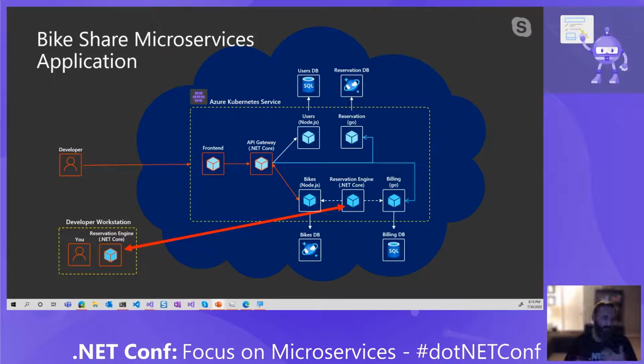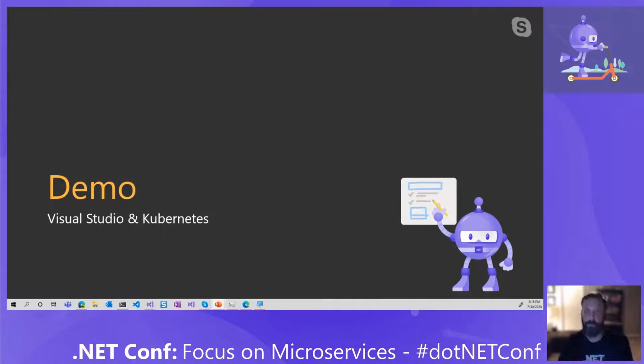I can debug the code, walk through it, and then continue on, and then the request will be routed back out. And that allows that microservice code to run just on my machine and gives me the ability to write just the code that I'm interested in, and not really have to worry about how all the other application runs, let those other teams focus on their work. So let's see what that looks like.